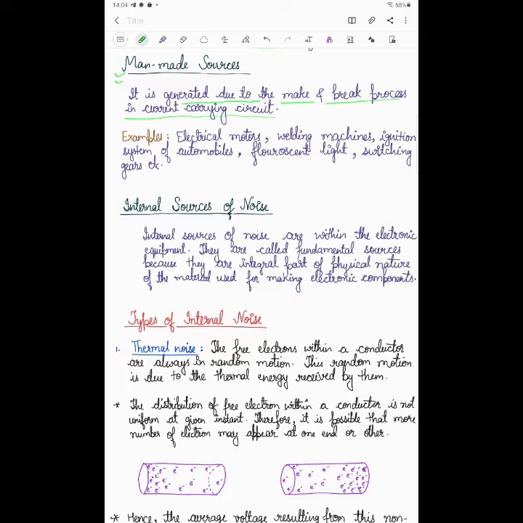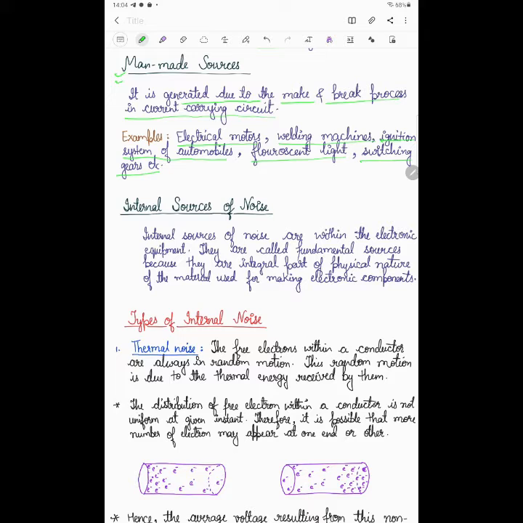That is man-made noise. Examples of man-made noise are electrical motors, welding machines, ignition systems of automobiles, fluorescent lights, and switching gears. These are examples of man-made sources of noise.